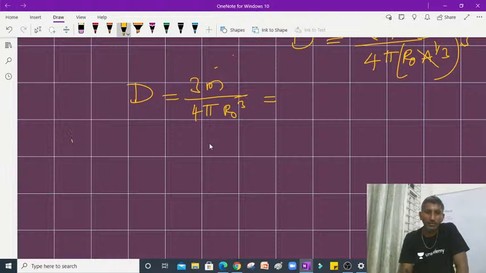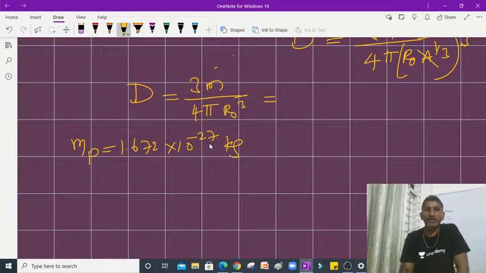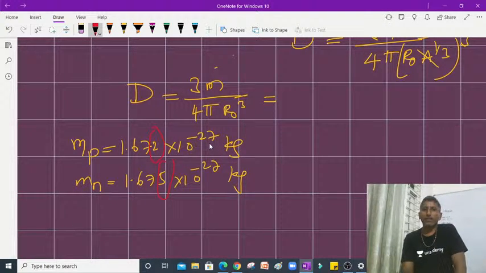So now students, here you see, here m means mass of each nucleon, for which we should take, you see, mass of proton is taken like this, 1.672 into 10 power minus 27 kg, whereas mass of neutron is 1.675 into 10 power minus 27 kg. You can observe clearly the difference in this third decimal point here, right? So 672 is here, 675 is here. So I can say mass of neutron is slightly greater than mass of proton.